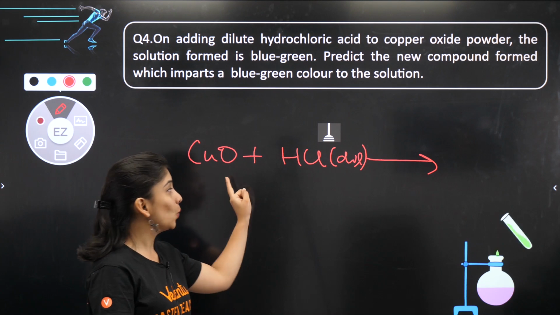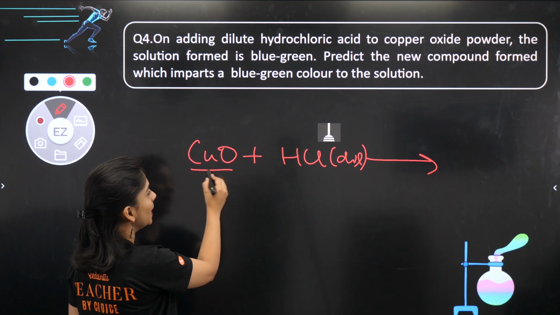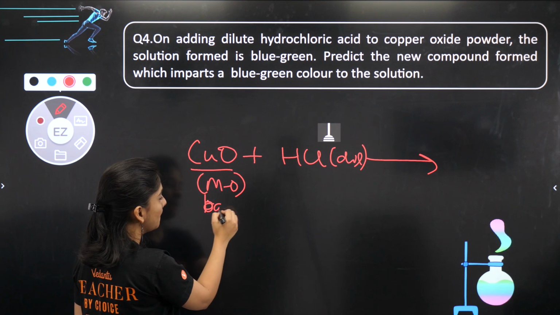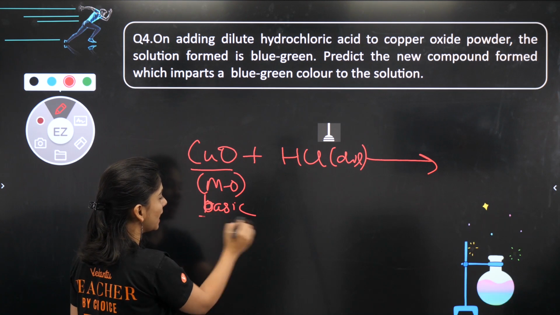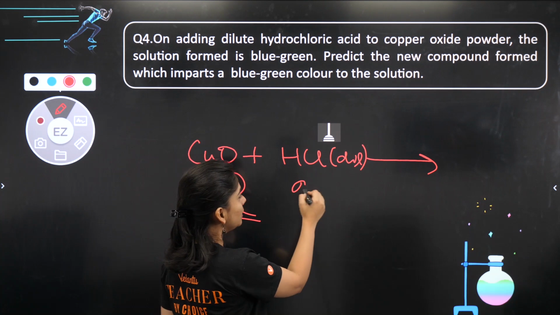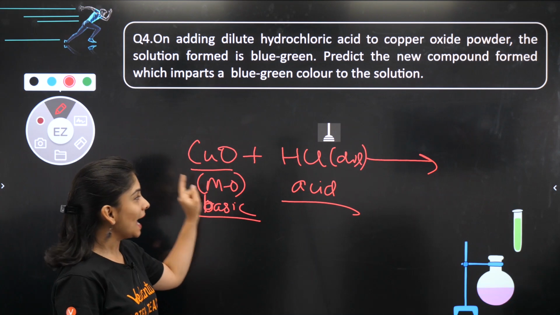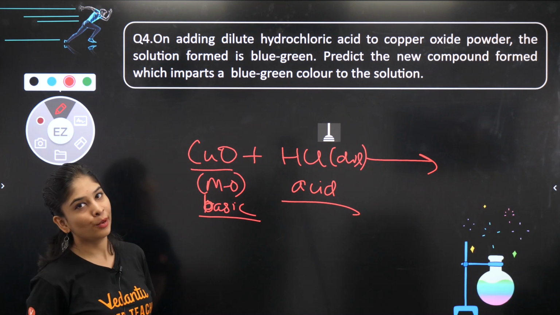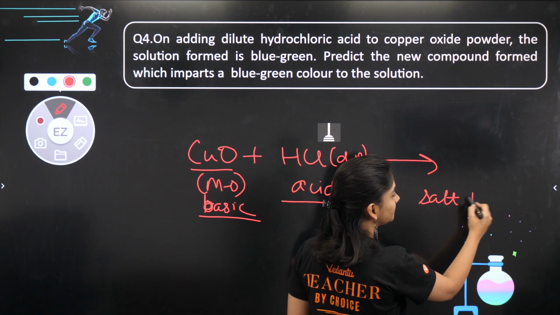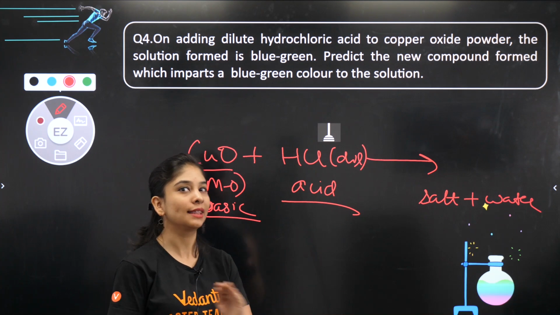So if you remember what exactly this reaction is, recall. This is a metal oxide, right? And metal oxide is something which is basic in nature, and this is your acid. Now most of the work ma'am has done for you. Acid and base, what kind of product are you going to get? As simple as salt and water. This is a kind of neutralization reaction only, nothing new.